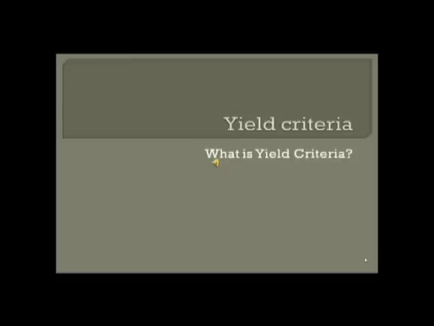What is yield criteria? A yield criteria is a postulate, a mathematical expression of the states of stress that will cause yielding. And the most general form you can see here.